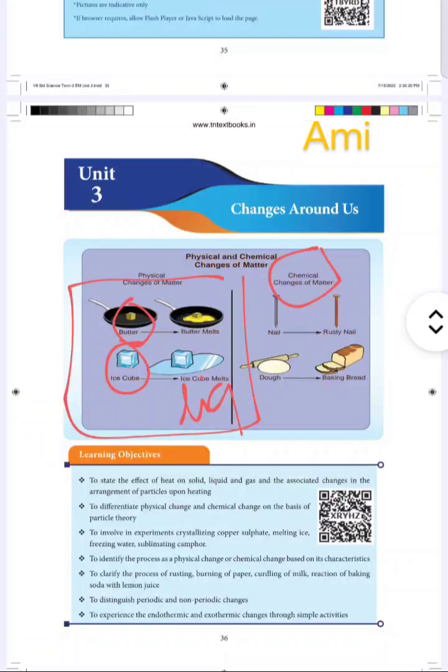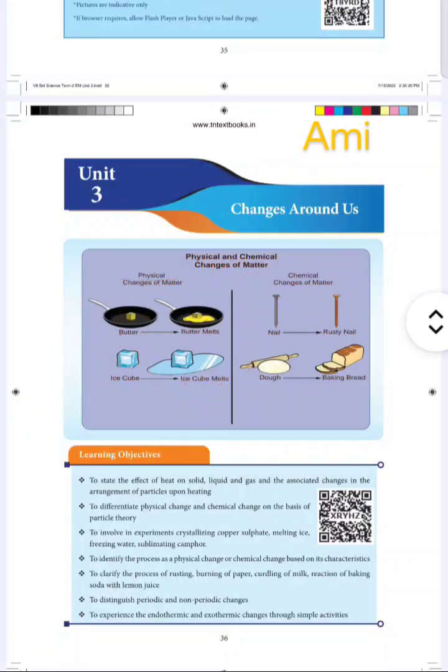Whereas if we take the chemical changes of matter, here we are taking a nail, and if years pass and there is presence of moisture and oxygen, then it will lead to a rusty nail, right? So the process of rust formation is a kind of irreversible reaction, that is, it cannot be changed back, irreversible.